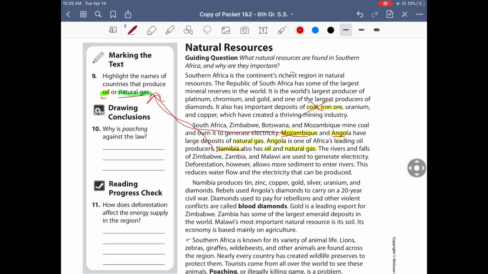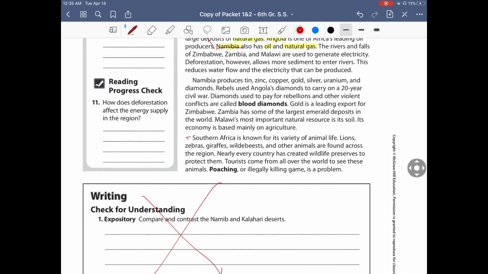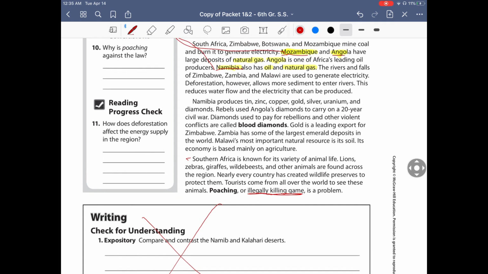All right, so here it says, why is poaching against the law? So poaching is killing animals illegally. That means you don't have a permit. So why would poaching be against the law? Well, remember when they give you a license, and any of you that have been hunting before, if they give you a license, you get a certain limit of how many animals you can kill.